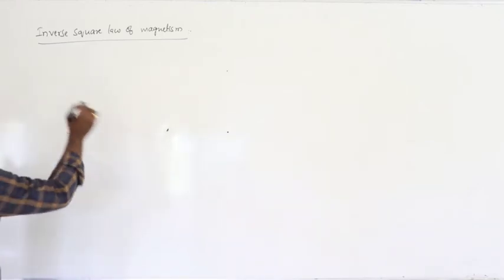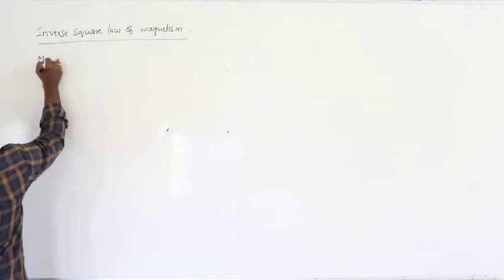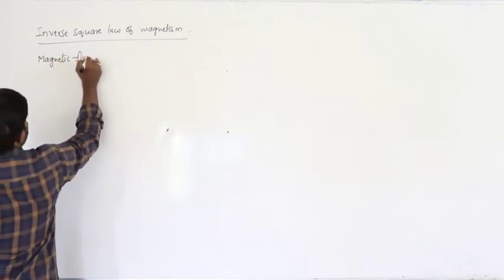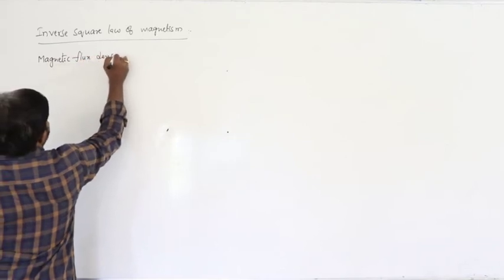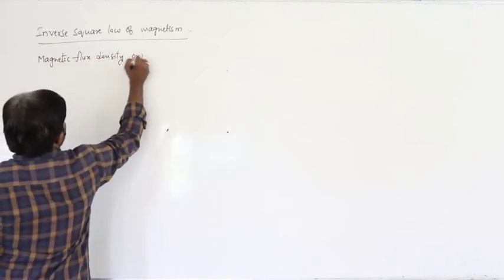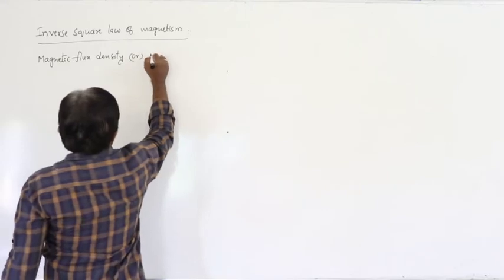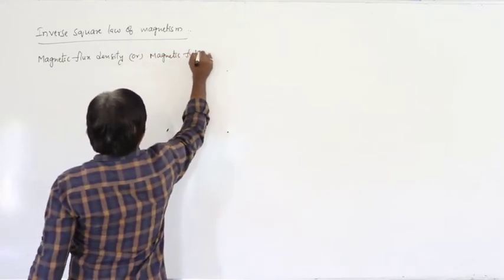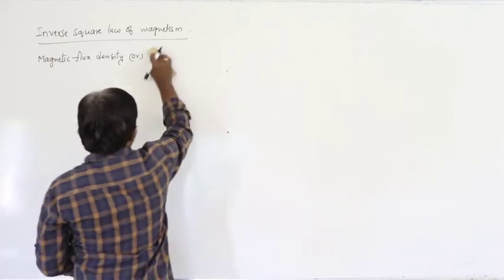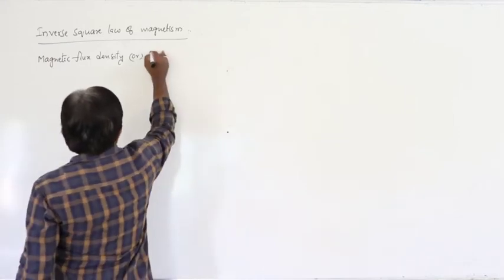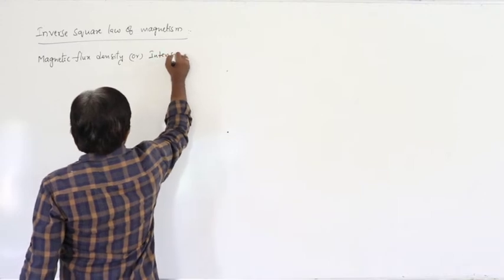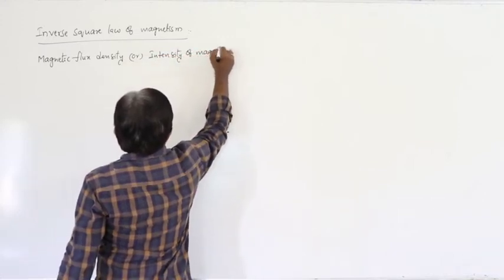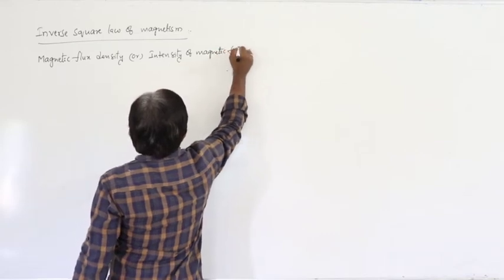Come to the next definition, magnetic flux density, also called the intensity of the magnetic field.